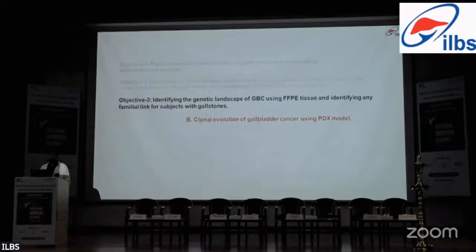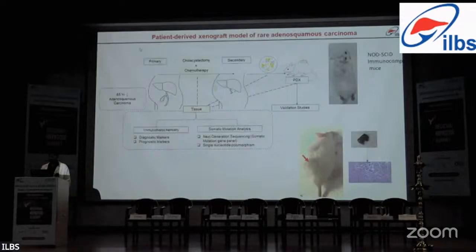Next, the second subtype is to study the clonal evolution of gallbladder cancer using the patient-derived xenograft mouse model. A patient of adenosquamous carcinoma came to ILBS after undergoing cholecystectomy at another center. The tumor had spread to the omentum. The patient underwent chemotherapy and then metastatectomy.